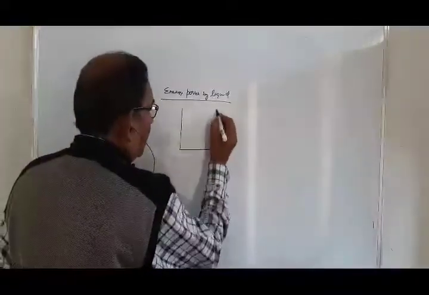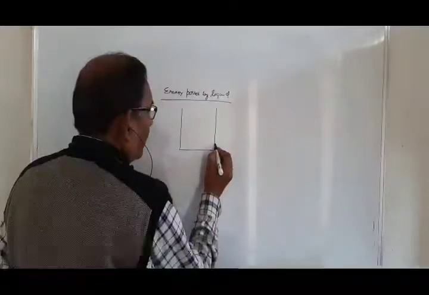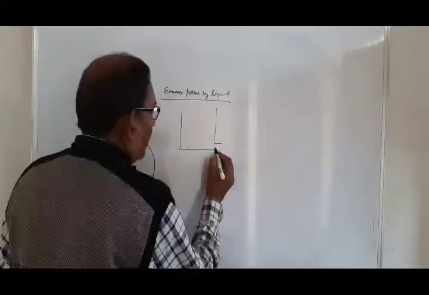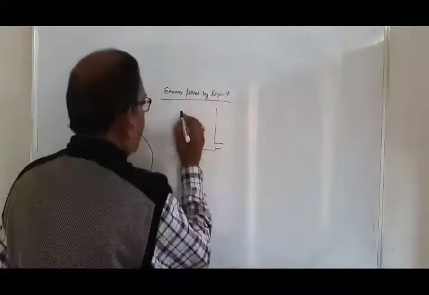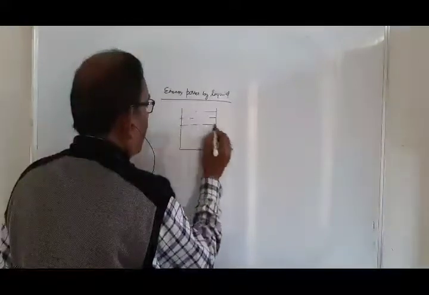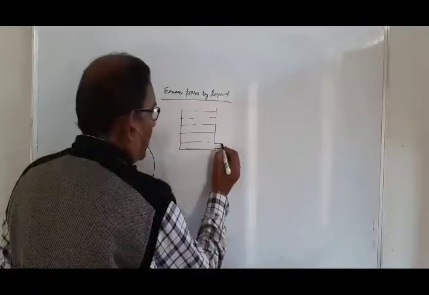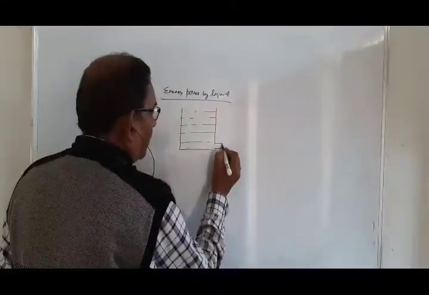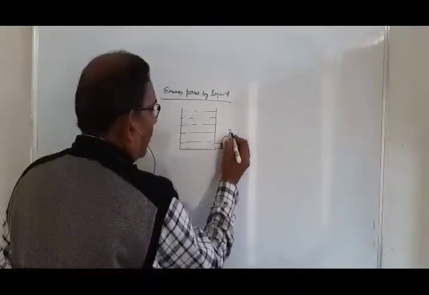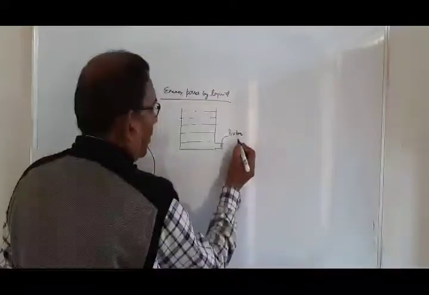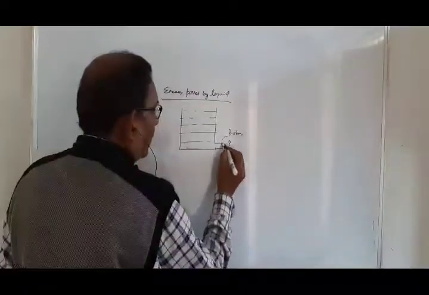The water container, containing water. The piston is here. Piston. It is your pressure. Okay.